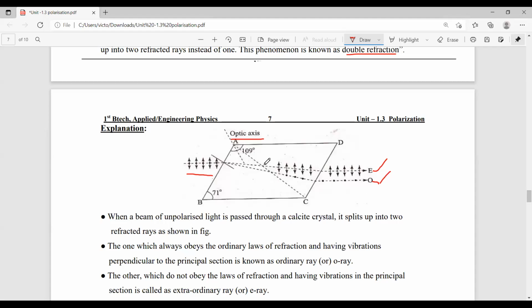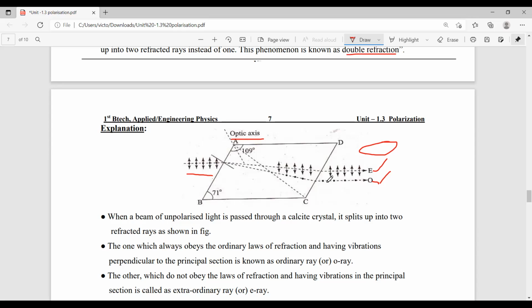The rays which do not obey the laws of refraction and whose particle vibration is along the principal section, that polarized light is nothing but extraordinary polarized light. Generally, this polarized light is in an elliptical form.